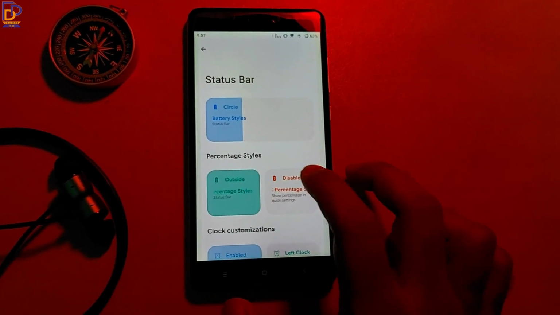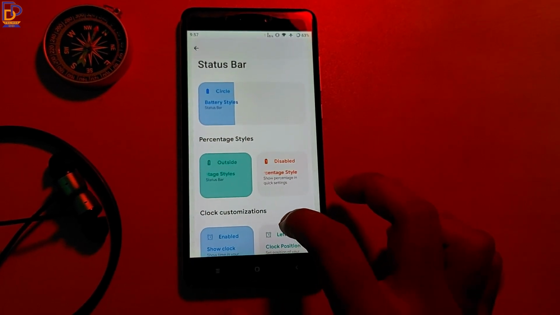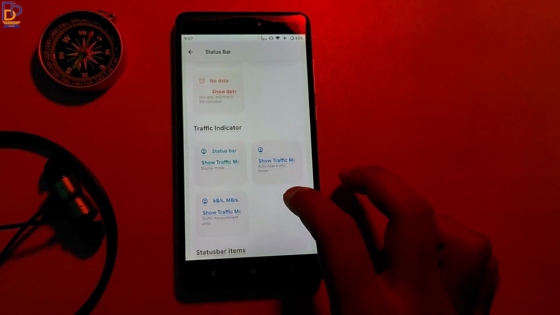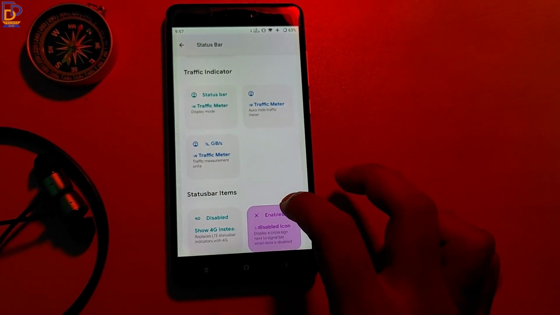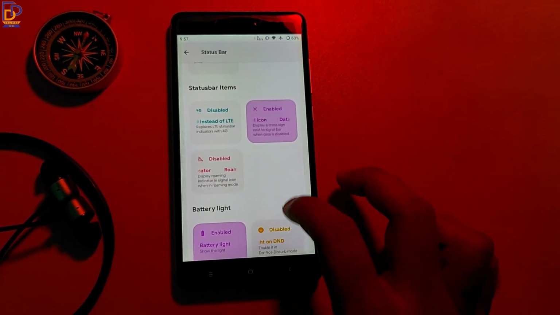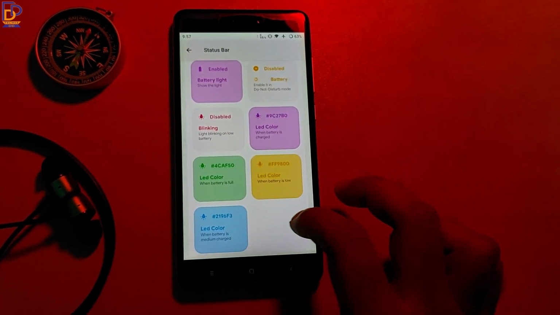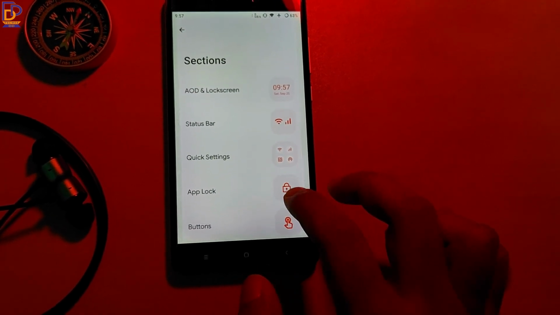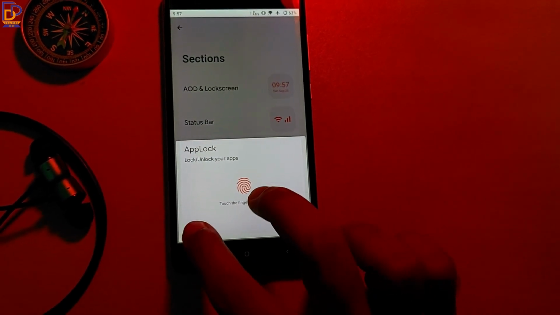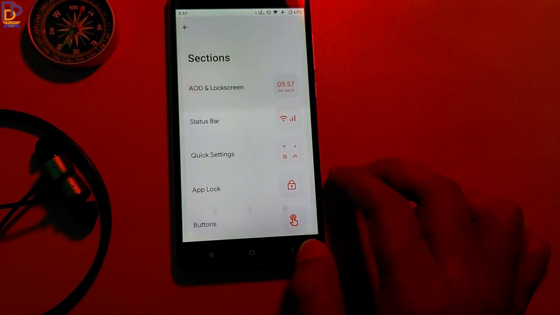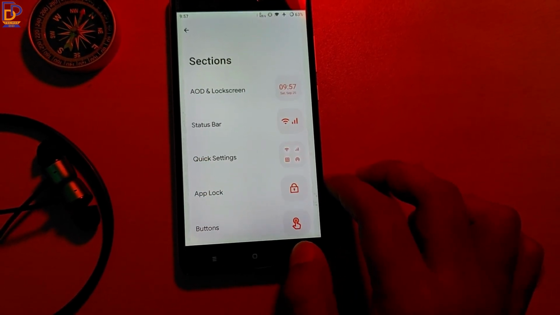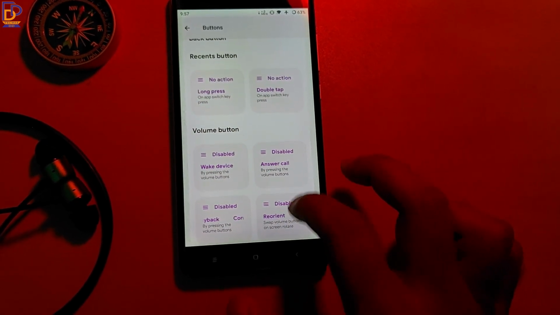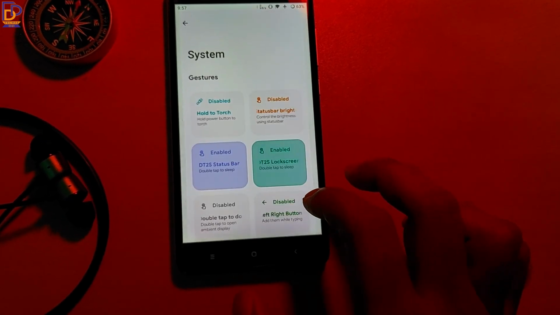Under status bar, you will get the option to change the battery style, clock customization, and you will also get the option to turn on or off the network speed in the status bar. And there are also plenty of options which I haven't explored so far. Here you will also get the option to lock or unlock your apps. And under buttons and system, you will also get plenty of options to customize your device according to your taste.